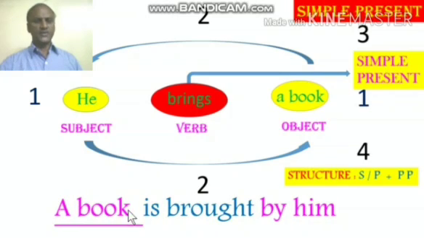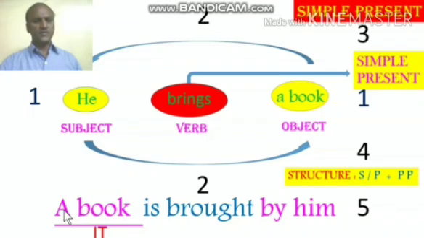Next, fifth step is write the answer in the passive form. And the answer is a book is brought by him. So how did we get the answer? If we follow the structure, we can get the answer. So that is the fifth step you have to follow.